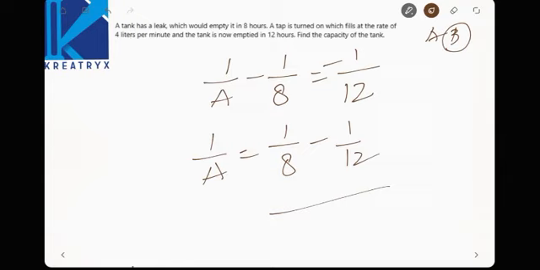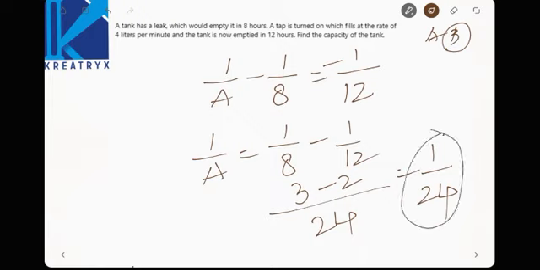Now what is the LCM here? 2 cube into 3, am I right? 8 3s are 24, that is nothing but 1 by 24. A can fill the tank in 24 hours. 1 by 24th part of the tank is filled by A, so the total tank is filled in 24 hours.